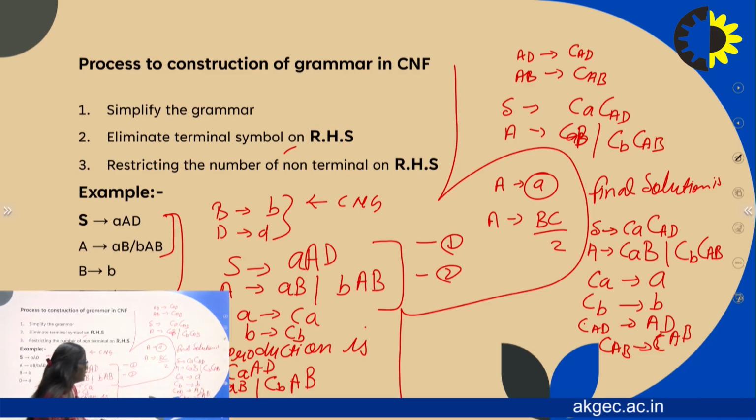This is how all the productions are converted into CNF form.